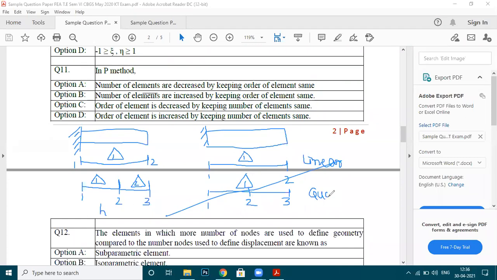Initially the element which I considered as linear, that is an element with 2 nodes, I will make a quadratic element, that is 3 nodes. That means I have increased the order from linear to quadratic by keeping the same number of elements. The element number is only 1. So in the P method, we are increasing the order of the element by keeping the number of elements the same. That is option D, which is correct. The order of the element is increased by keeping the number of elements the same. That is nothing but the P method.